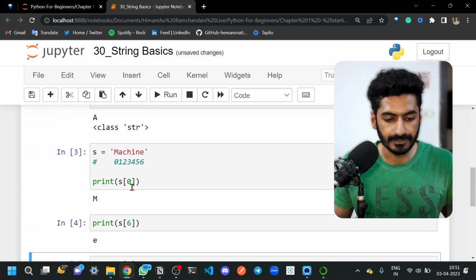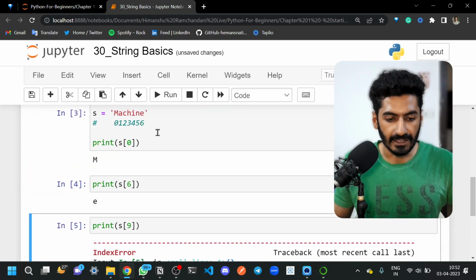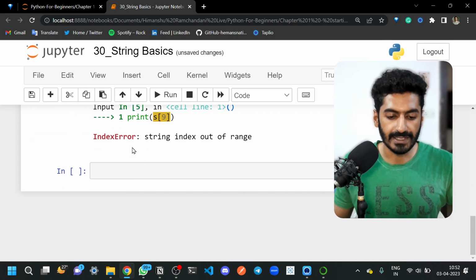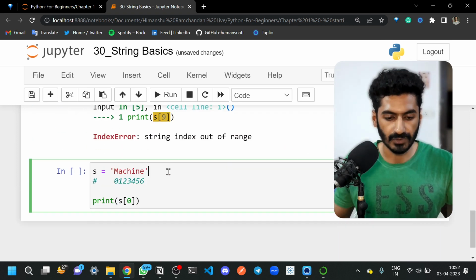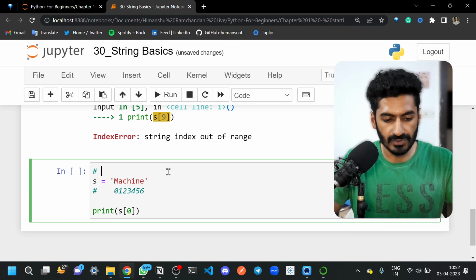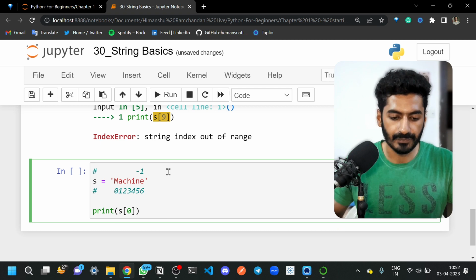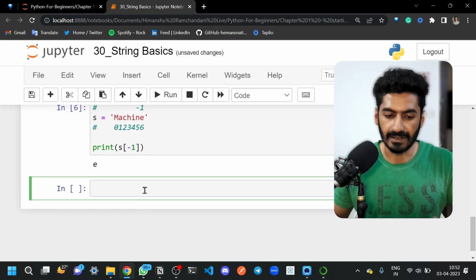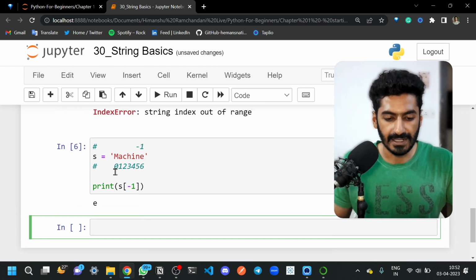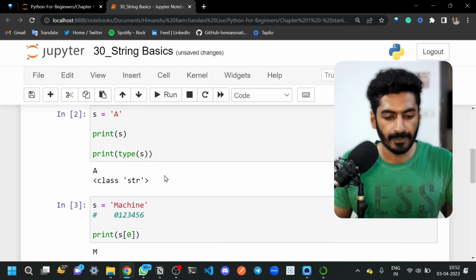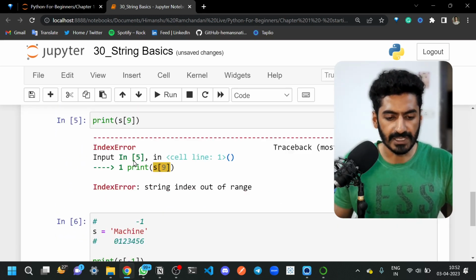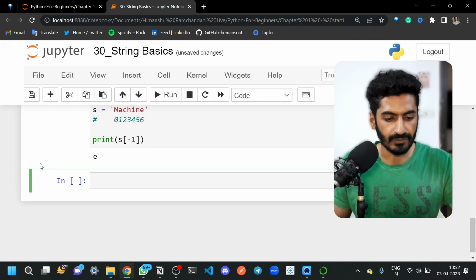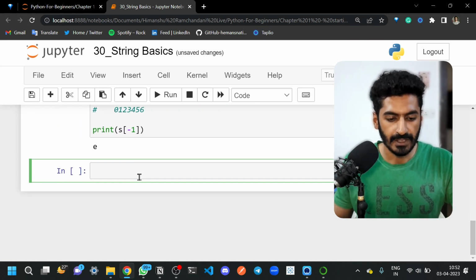Now, can we use negative indexes? Yes, we can use negative indexes. So -1 will be the index of e. Let me pass -1 here. If you run this, you will get e. So there are negative indexes and there are positive indexes. Both are available here. These are some basic functionalities we can use on strings.